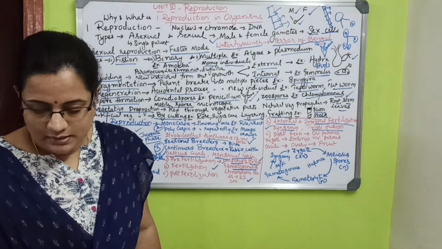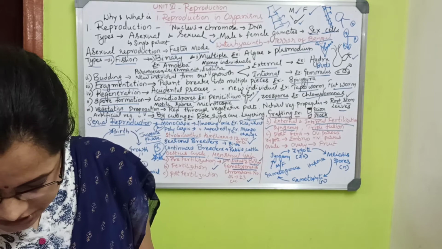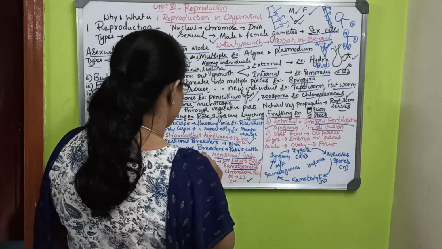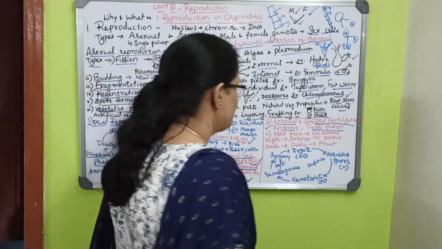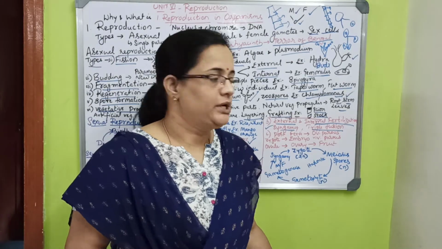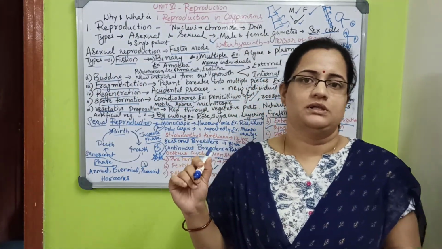So I will move on to the next one, post-fertilization events. This is the last part of the lesson. Zygote and embryo are important. Oviparous and viviparous animals will come.